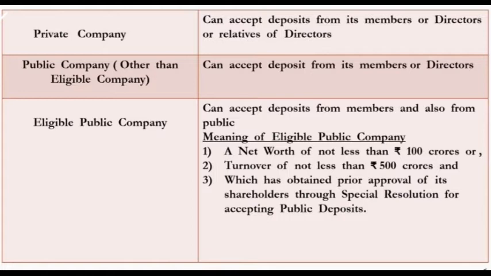I hope you have understood this much, how a company collects the deposit, from where they collect the deposit, and which company has the authority to collect the deposit from where. Understood everyone? Now this first concept, the meaning of acceptance of deposit, we have seen, as well as which company can collect the deposit from the members as well as the public.